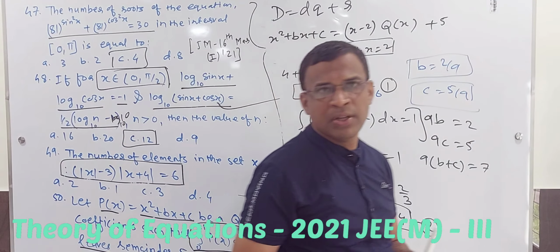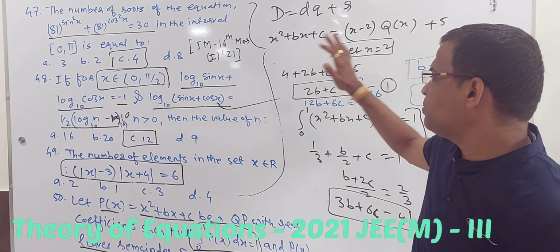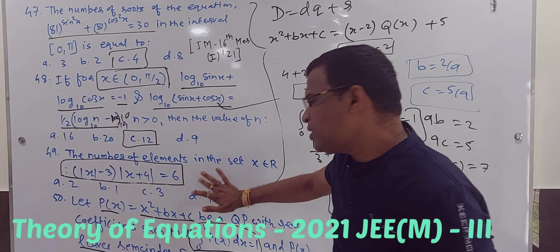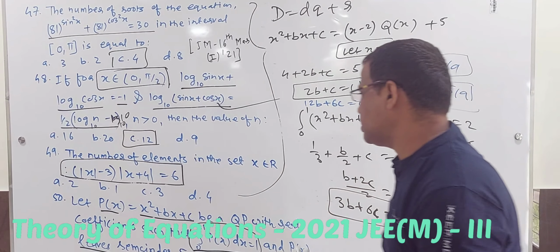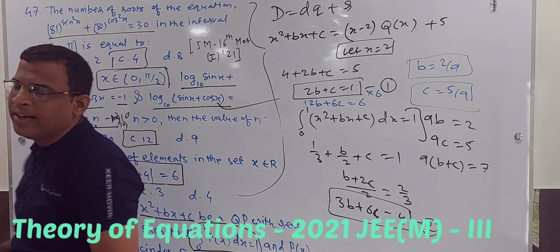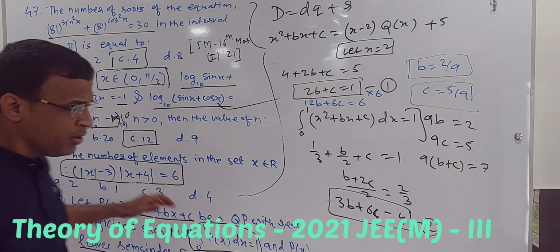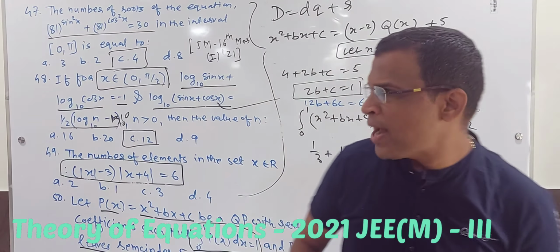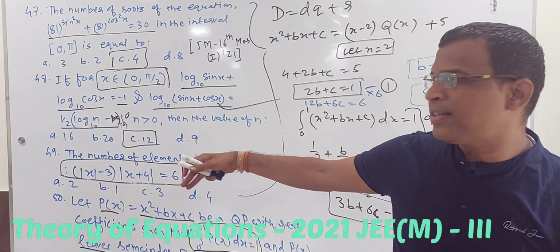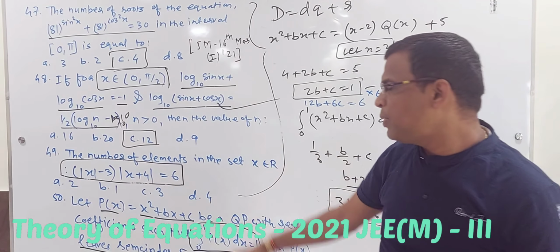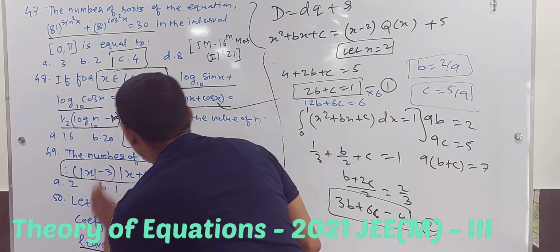Option A is 7. Fine, I hope that this is fine. You can just try this question once again, maybe there is a little confusion about this. It's basically your mod concept involved over here. I will take one or two more questions of that, so that different cases will be covered and you will understand what exactly you need to do.